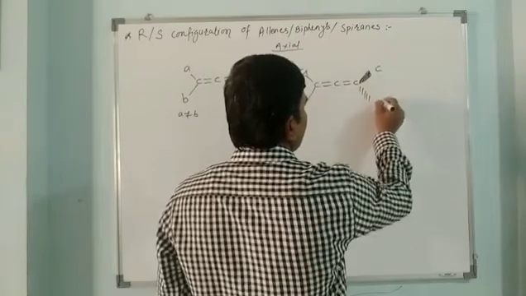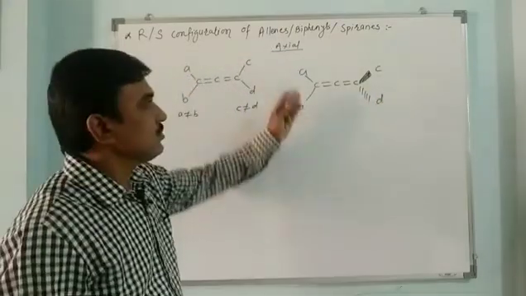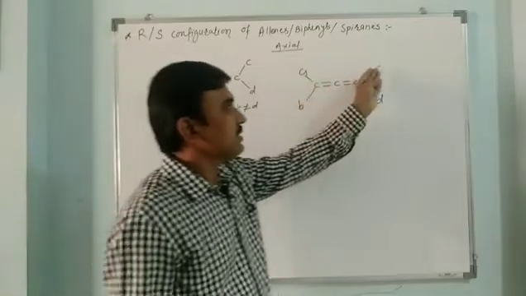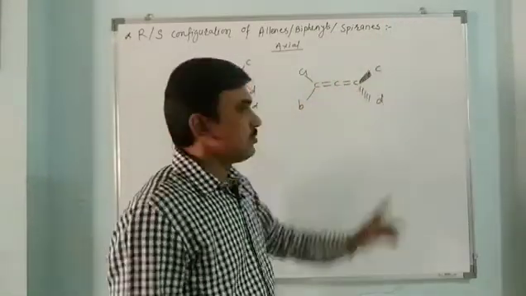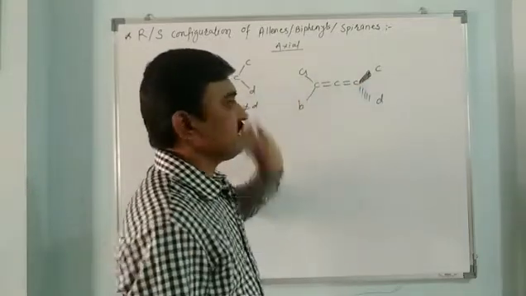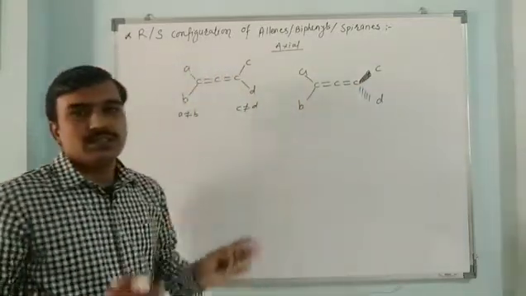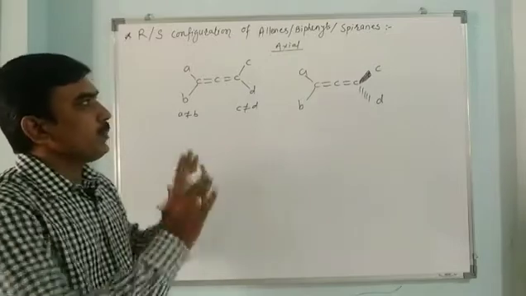So this is C and this is D. These groups lie in one plane, while C is coming towards us and D is going behind the board. So this is the back side, this is the front side. This is the basic fundamental of allenes.